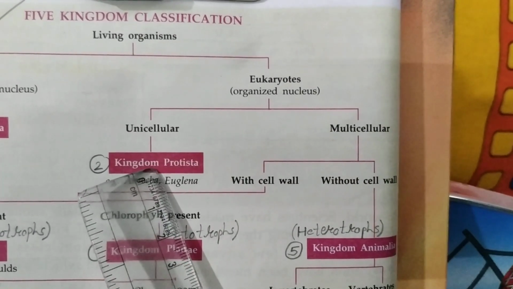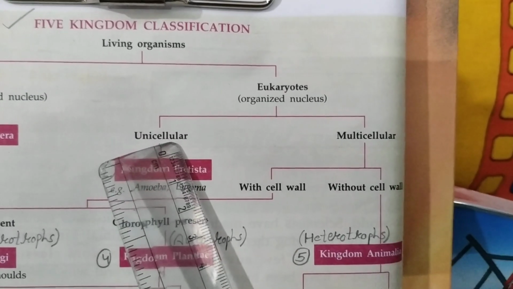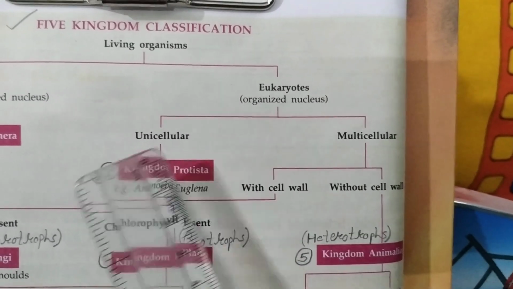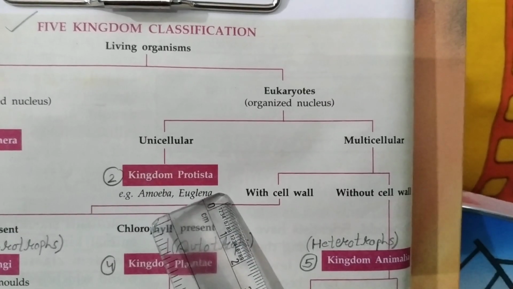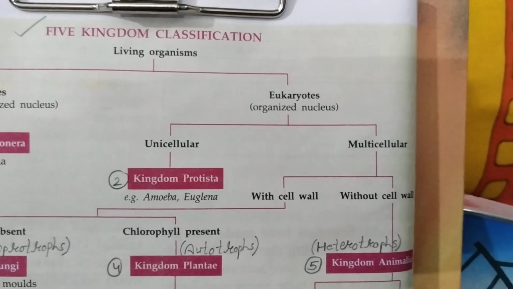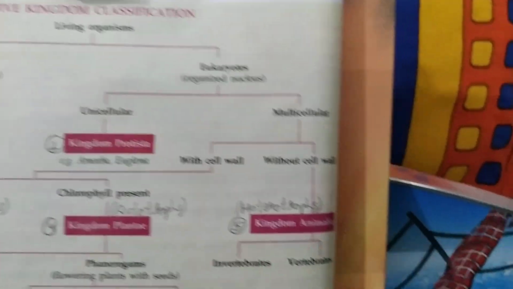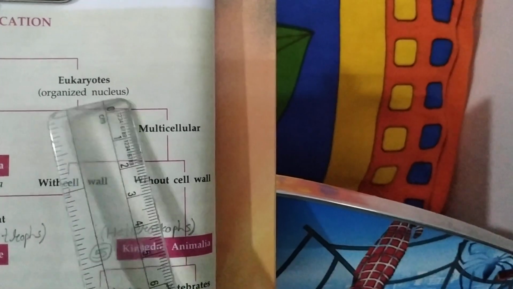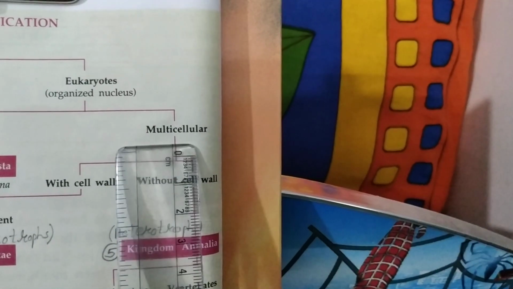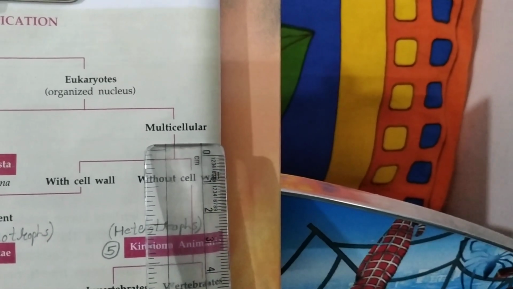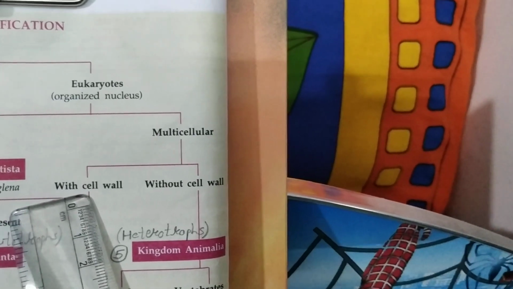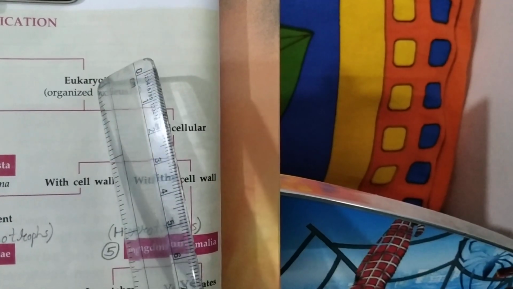So which are the 2 characteristics of kingdom Protista? They are unicellular and eukaryotes. Example amoeba, euglena, and other examples we will study afterwards. So eukaryotes unicellular is over. Next we will move on to the eukaryotes multicellular, means the remaining all 3 kingdoms are multicellular. But in multicellular again we divide whether they are with cell wall or without cell wall. So first we will say eukaryotes multicellular with cell wall.